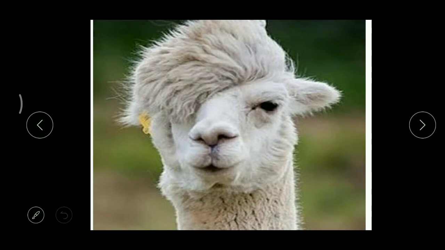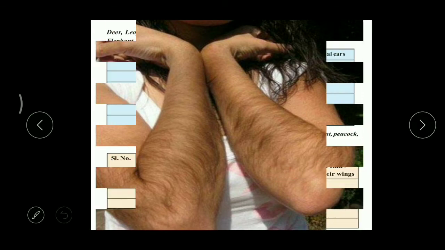And the next one, this is a camel, and it just went to the parlor, that's why it appears very beautiful, right? Here we can find the external ear and very beautiful hair, epidermal hair, right? So it is also viviparous. And see here, in human beings, over the hands, in some people we can find very thick hair like this. This is also epidermal hair. So by observing these two characters, we can classify the animals as oviparous or viviparous. Got it, children?